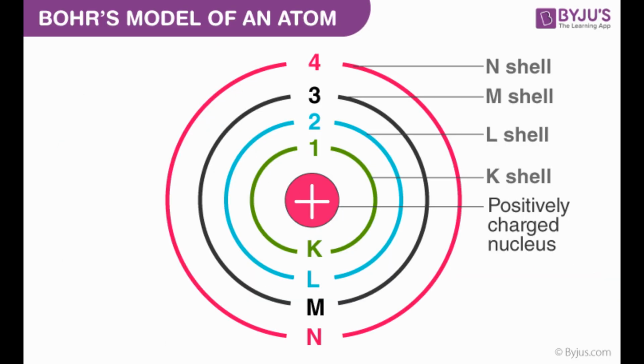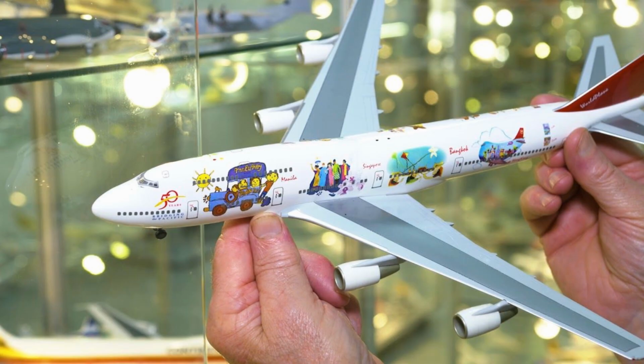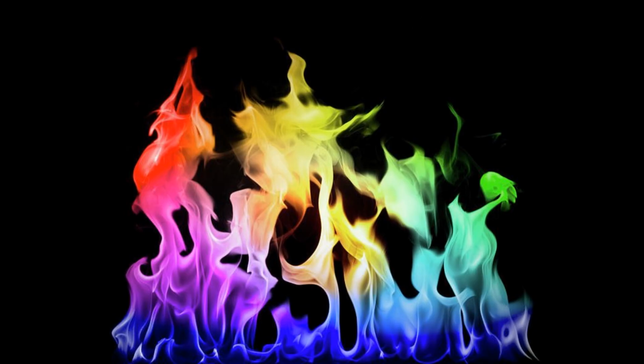This is Rutherford's model, this is Bohr's model, and here's a model airplane. Flames change color because the mix of energy differences of each atom causes a different color of fire depending on the type of sodium ion.